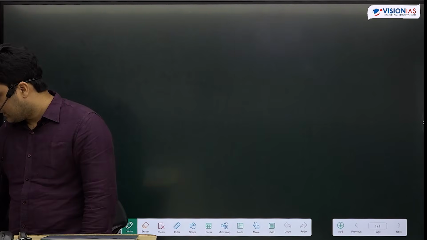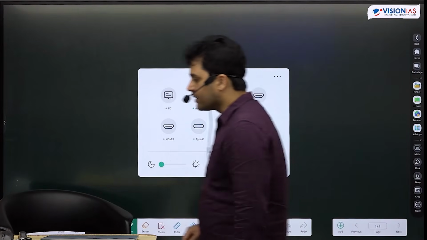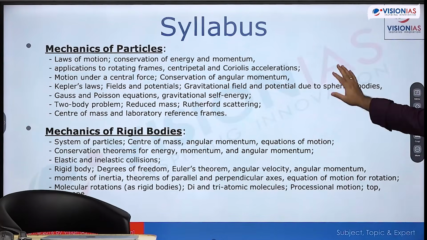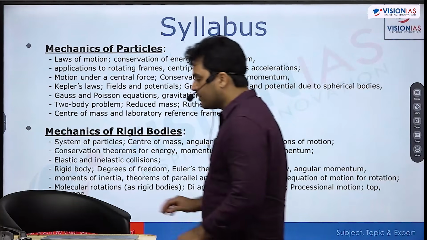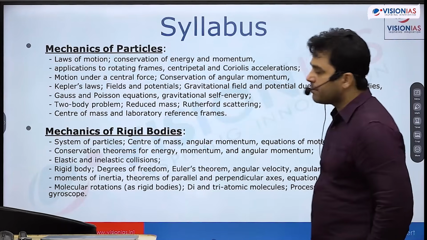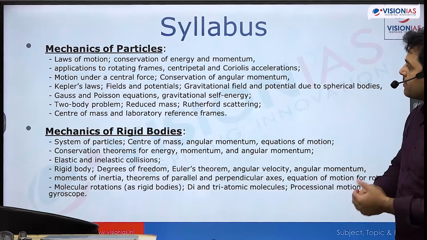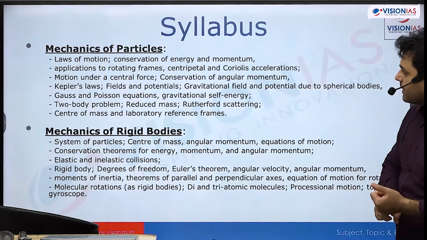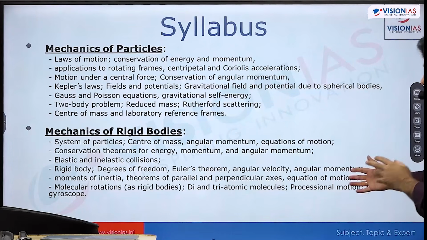Okay, let's start with first looking at the syllabus of the topic which we are going to discuss. We are going to look at all of these keywords which are directly given in the syllabus. A lot of the keywords which are not even directly given, but fit into the scope of classical mechanics, we are going to discuss them also. So your syllabus essentially comprises the first topic, classical mechanics and relativity. It comprises 4 main themes, and within those 4 main themes there are a lot of things.